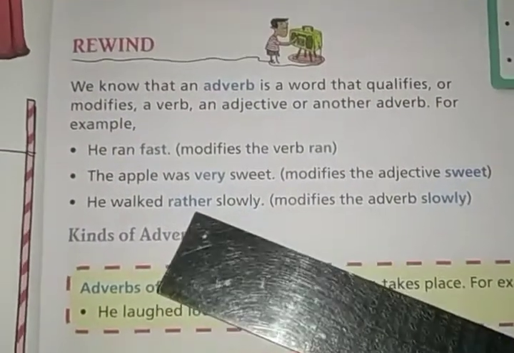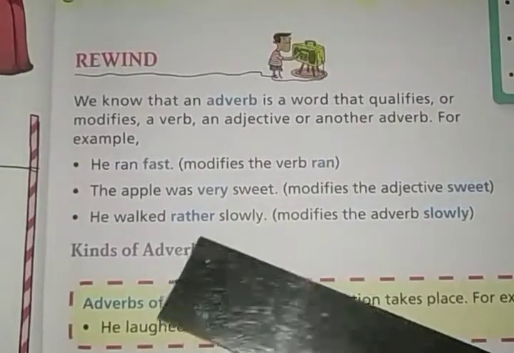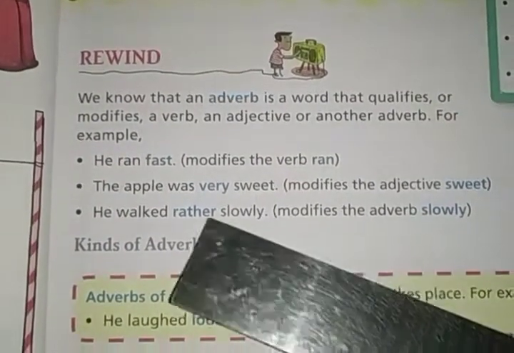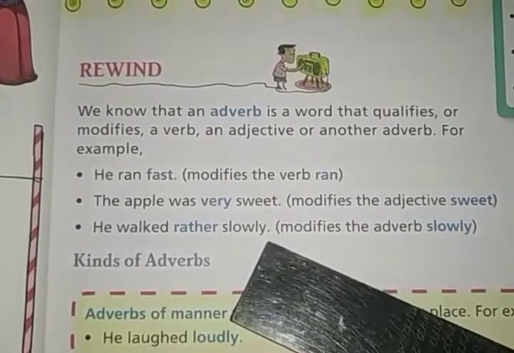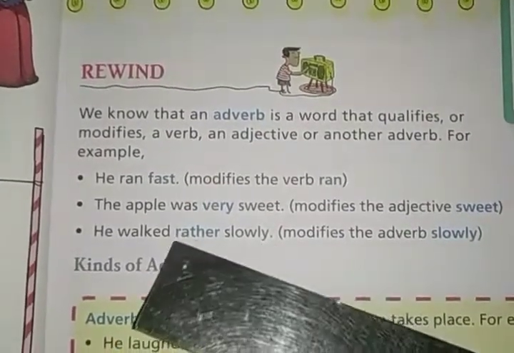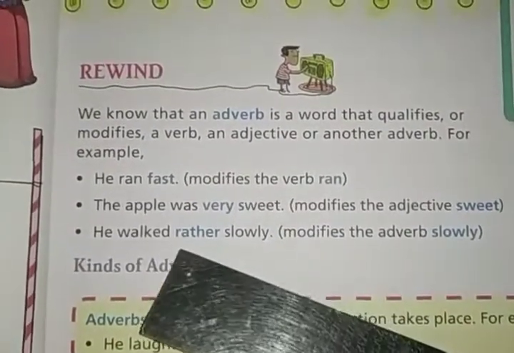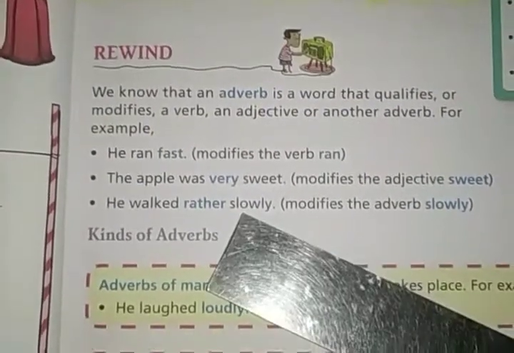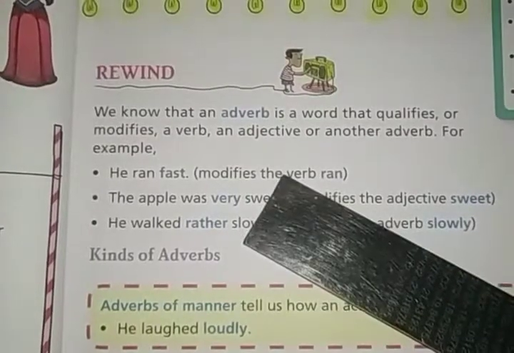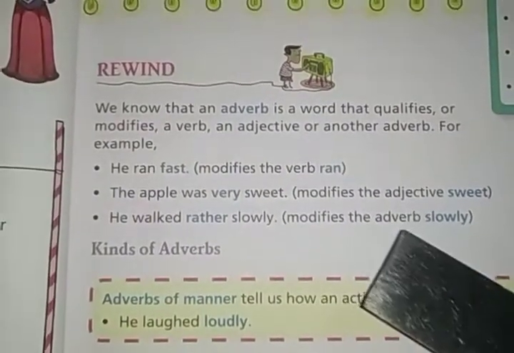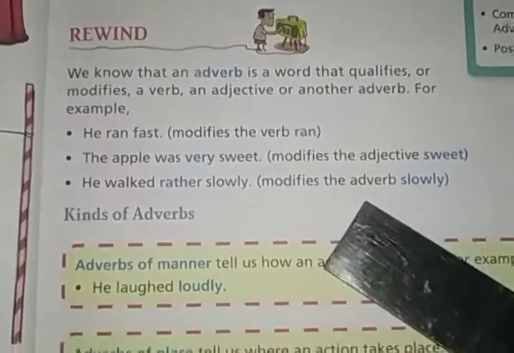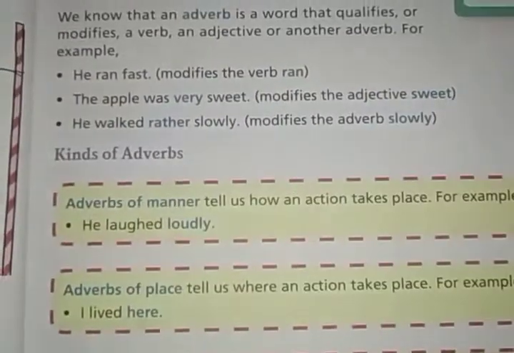Slowly is itself an adverb, and rather is also an adverb because it is modifying the adverb slowly. So the word that modifies a verb, an adjective, or an adverb is known as an adverb.